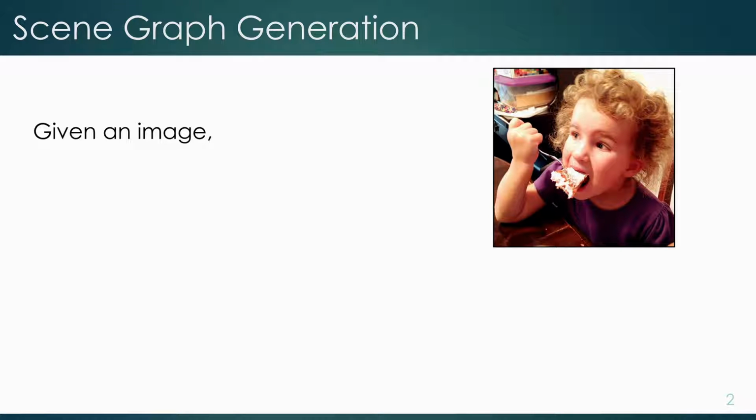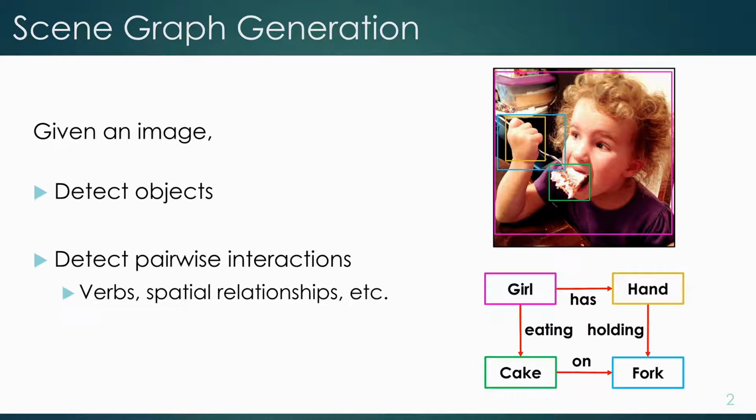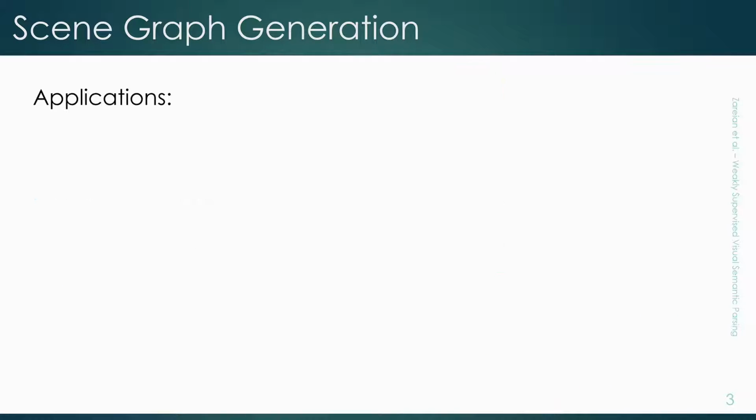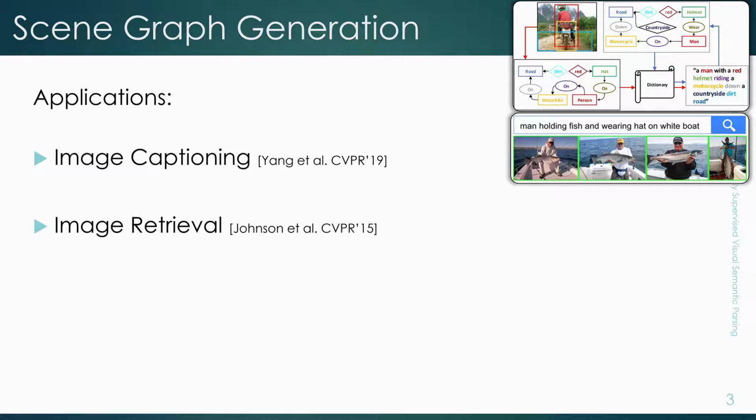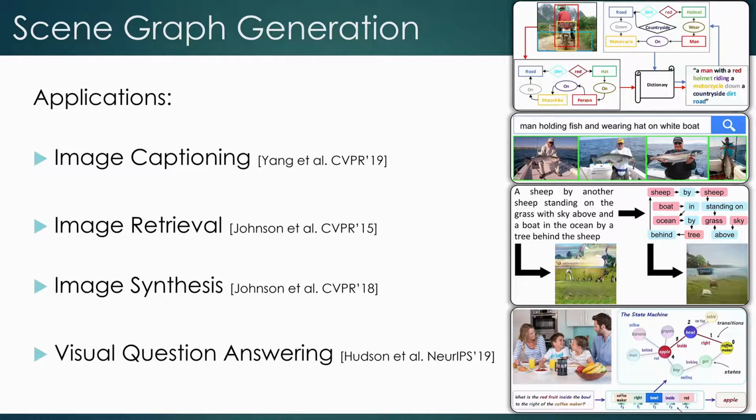This work is based on the task of scene graph generation, which takes an image and extracts objects and their pairwise interactions. This means finding each object, classifying it, localizing it using a bounding box, and then classifying each pair of objects into a predicate class. The resulting scene graph is a rich representation of the image that has applications in image captioning, image retrieval, image synthesis, and visual question answering.